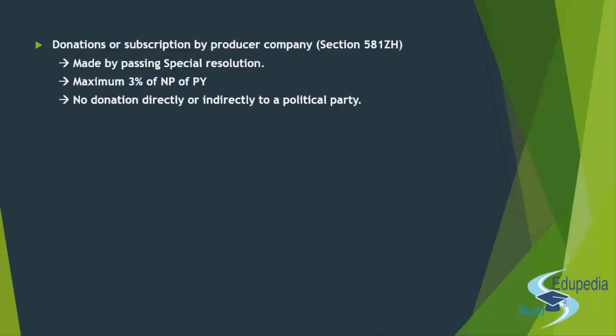But apart from that, these are certain more aspects on which the auditor has to report: the amount of debts due, the verification of cash balance and securities, the details of assets and liabilities, all transactions which appear to be contrary to part 9A, the loan given by the producer company to the director, the donations and subscriptions given by the producer company, and any other matter as may be considered necessary by the auditor.